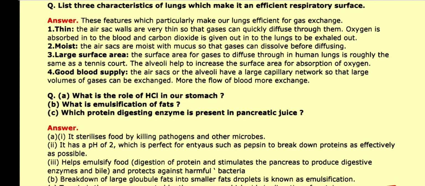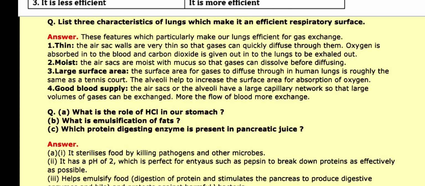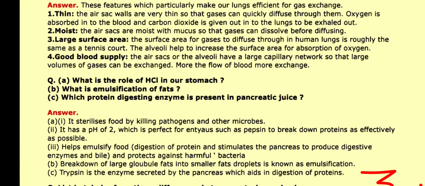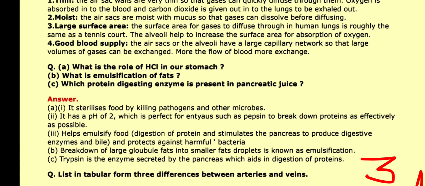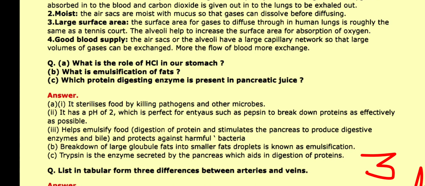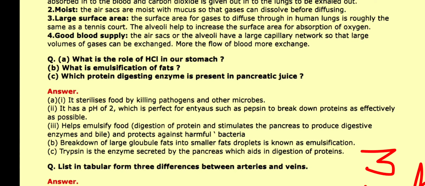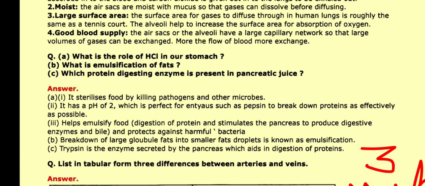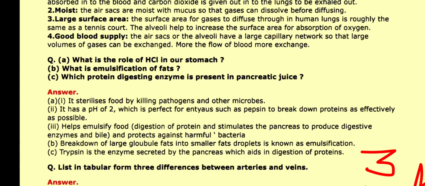3. Large surface area. The surface area for gases to diffuse through in human lungs is roughly the same as a tennis court. The alveoli help to increase the surface area for absorption of oxygen. 4. Good blood supply. The air sacs of the alveoli have a large capillary network so that large volumes of gases can be exchanged. The more the flow of blood, the more the exchange.